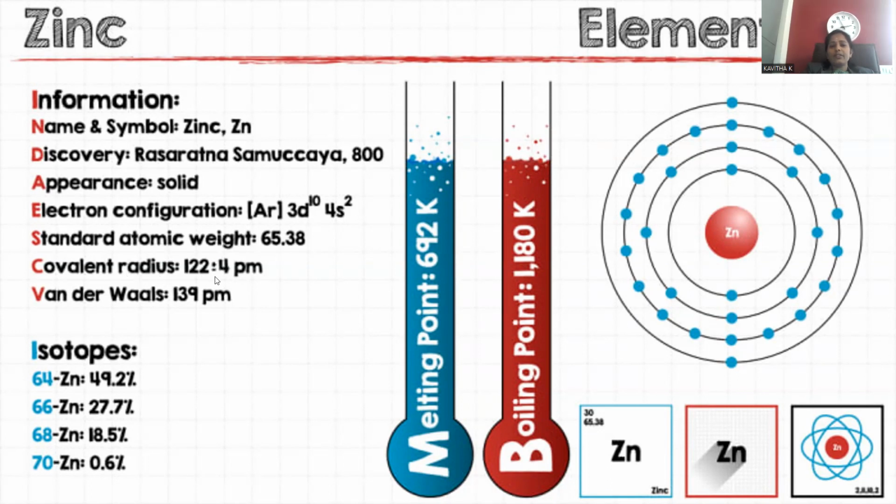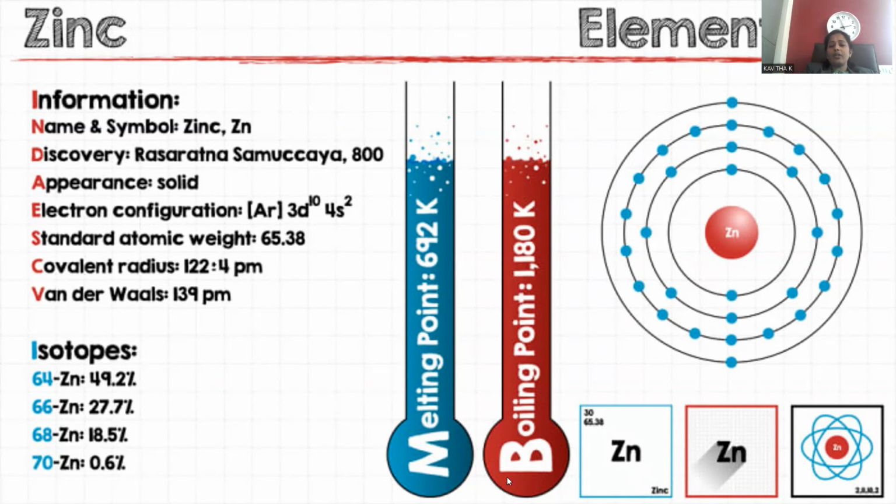Covalent radius is 122.4 picometers. Van der Waals radius is 139 picometers. So this is the way; it is a kind of general physical data regarding zinc. Isotopes are also available, with abundance of zinc-64 at 49% contribution, zinc-66 at 27%, zinc-68 at 18%, and zinc-70 in minute traces. Their percentage contributions we can note. Melting point is 692 Kelvin. Boiling point is 1180 Kelvin.